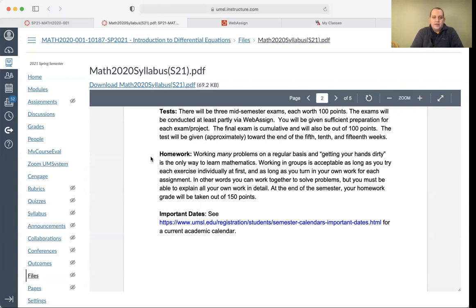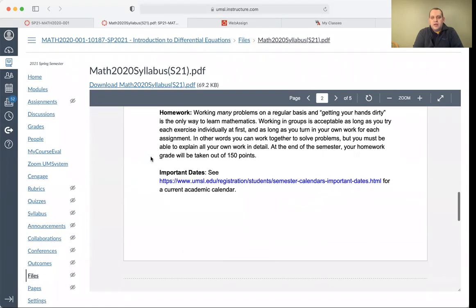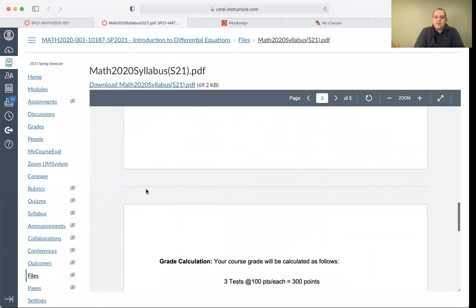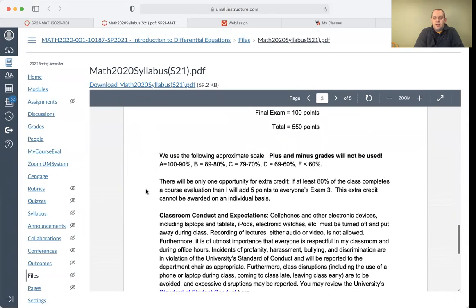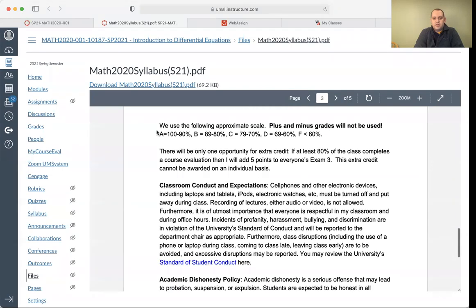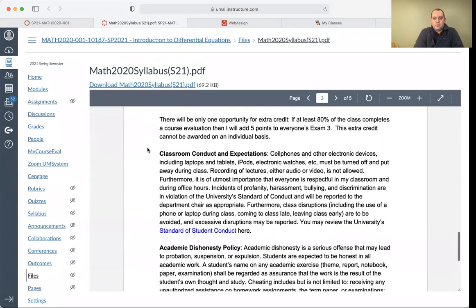Okay, and then I do regularly assign many homework problems. And so that's going to be kind of your main way to reinforce what you've learned is all those homework problems. I have a list of important dates. So that's like all the drop dates. Here's our grade calculations. I don't use plus or minus grades. So I just want everyone to be aware of that.